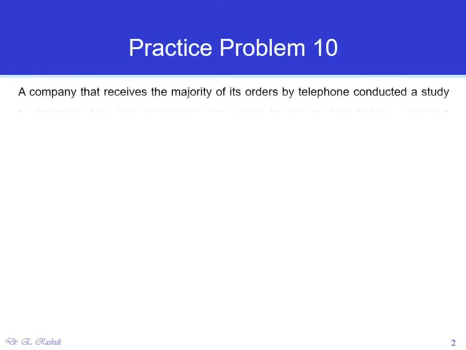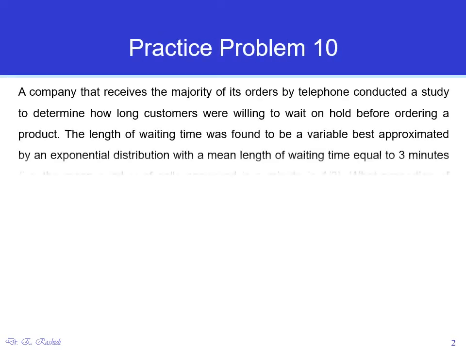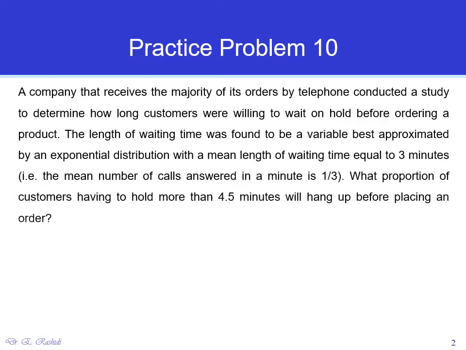Let's do a practice problem. A company that receives the majority of its orders by phone conducted a study to determine how long customers were willing to wait on hold before ordering a product. The length of waiting time was found to be a variable best approximated by an exponential distribution with an average length of waiting time equal to 3 minutes.